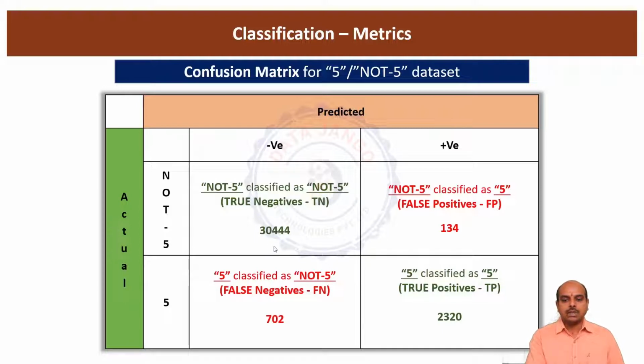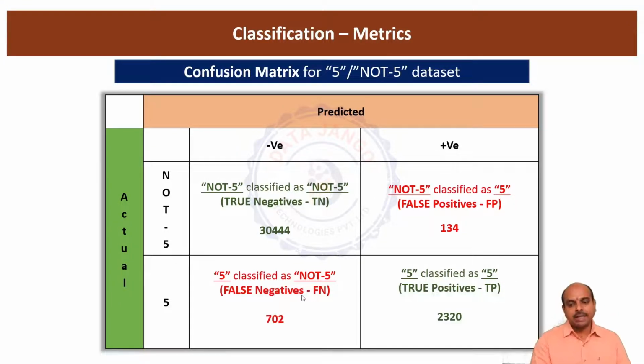If you look at these 30,444 records, they are not belonging to 5 and the model predicted them as not belonging to 5. That means true negatives, truly predicted as negative. They belong to negative and the model also predicted negative, true negatives. If you look at these 134 records, it is false positive. The model predicted falsely as positive. They belong to negative records, not 5s, and the model predicted positive.